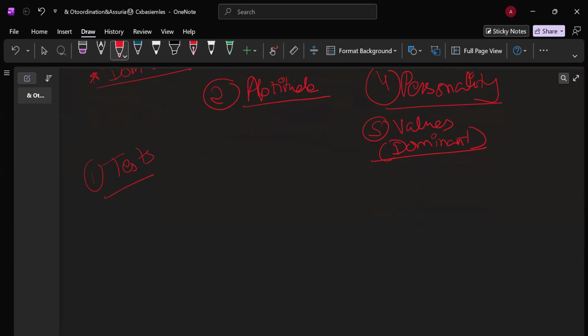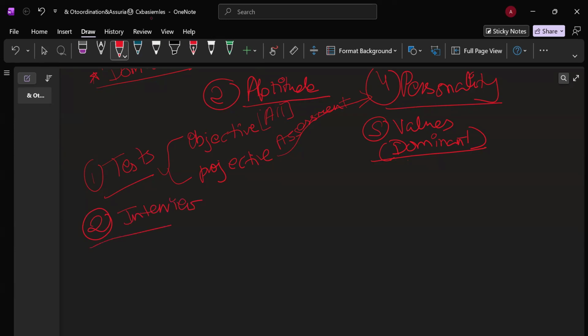Okay. So you have two types of tests. One is objective in nature and the other one is projective in nature. Objective tests measure all the dimensions of a psychological attribute. It is usually used for clinical diagnosis or guidance. Okay. Projective test is assessment of personality. And objective was what? Measures all dimensions of psychological attributes. All dimensions.